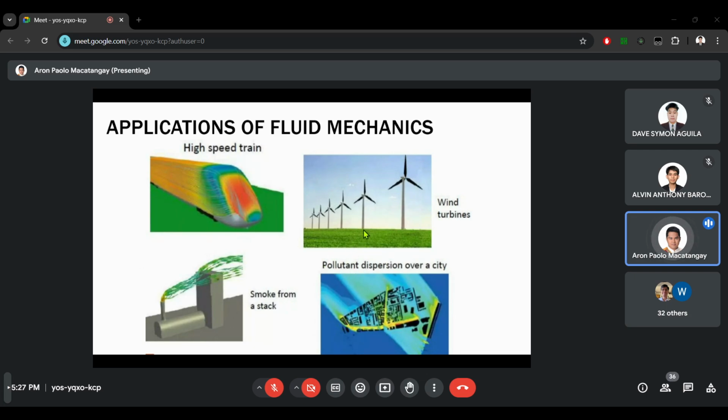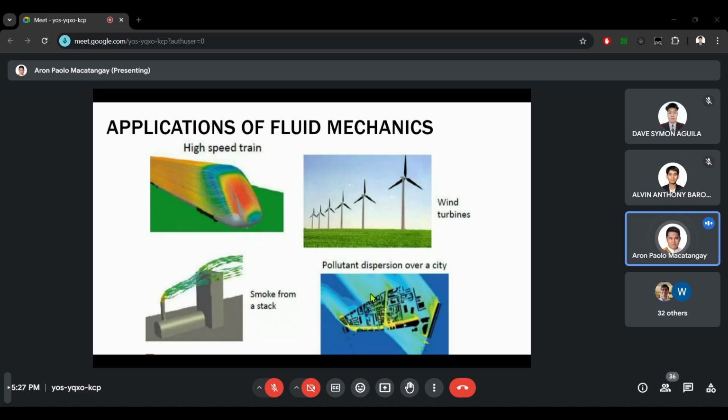Wind turbines also need fluid mechanics for the design of the blades of the windmills or turbines so that they can capture the most amount of wind to efficiently spin the electric generators.